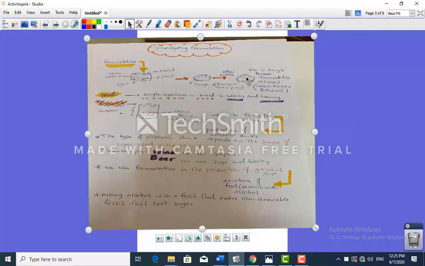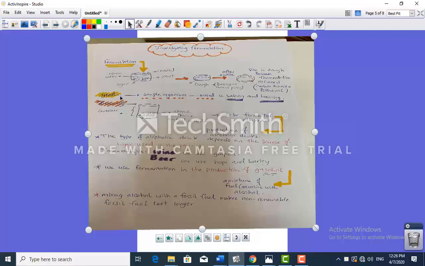The microorganisms here, like the yeast, when it's fed on sugar in the presence of warm water, which is moisture, it makes the yeast grow. When it grows, it actually raises the dough and produces carbon dioxide, which is responsible for rising the dough, and also the release of ethanol. Because when you uncover the lid and smell the dough, you will sense a bit of an alcoholic sensation.